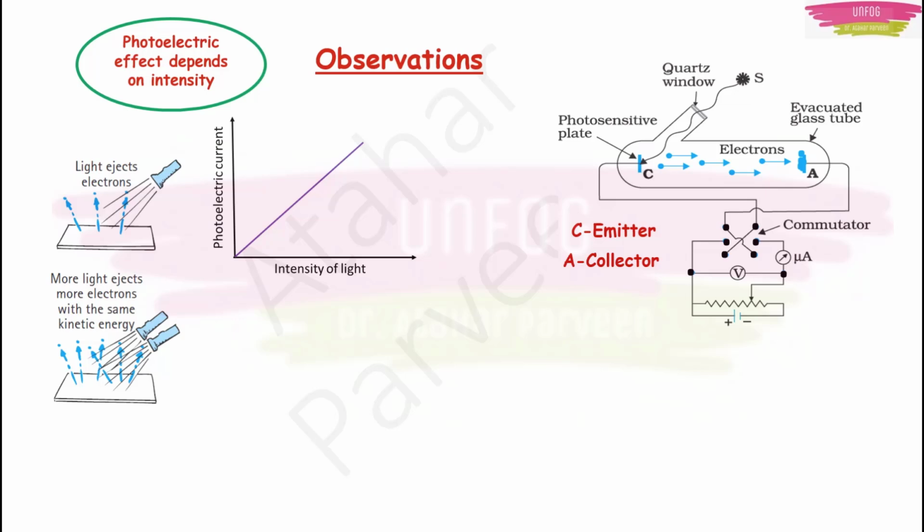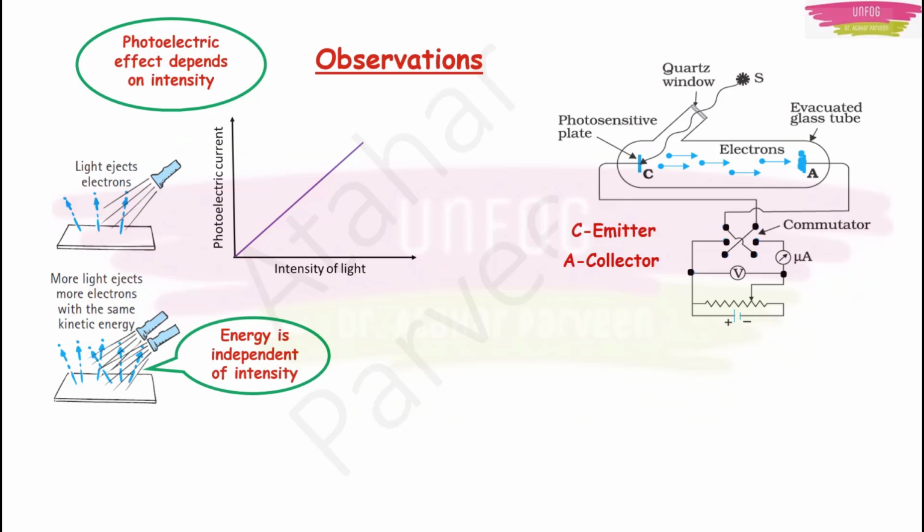See here in the first case, if I am incident with one torch, if I am incidenting a light ray or photons, then 3 electrons are coming out. If I use 2, then 6 may come out. But am I changing the kinetic energy of these electrons? No, I am not changing the kinetic energy of electrons. I am just changing the number of photoelectrons which are getting ejected. So this is how intensity is related.